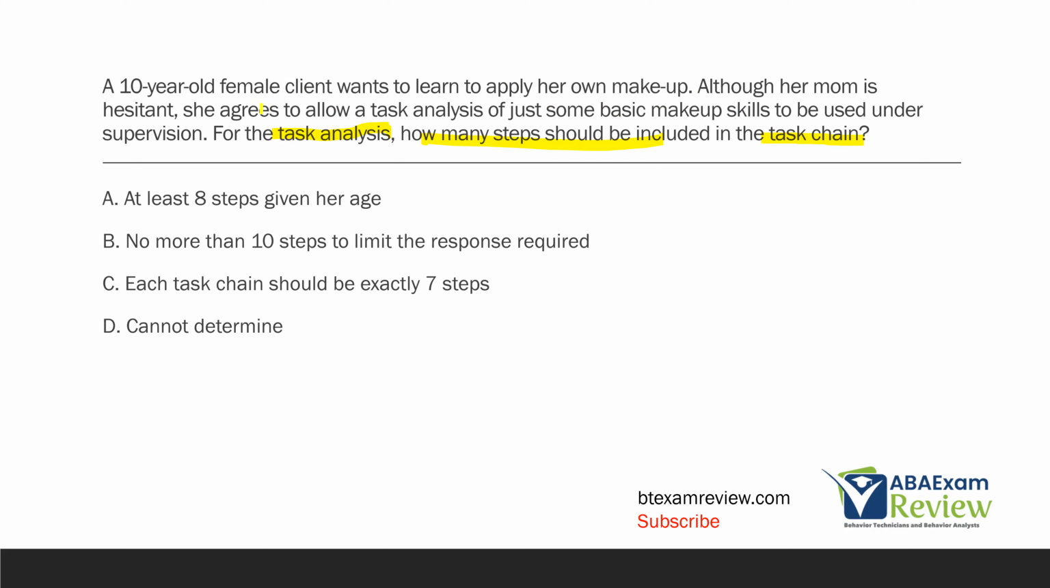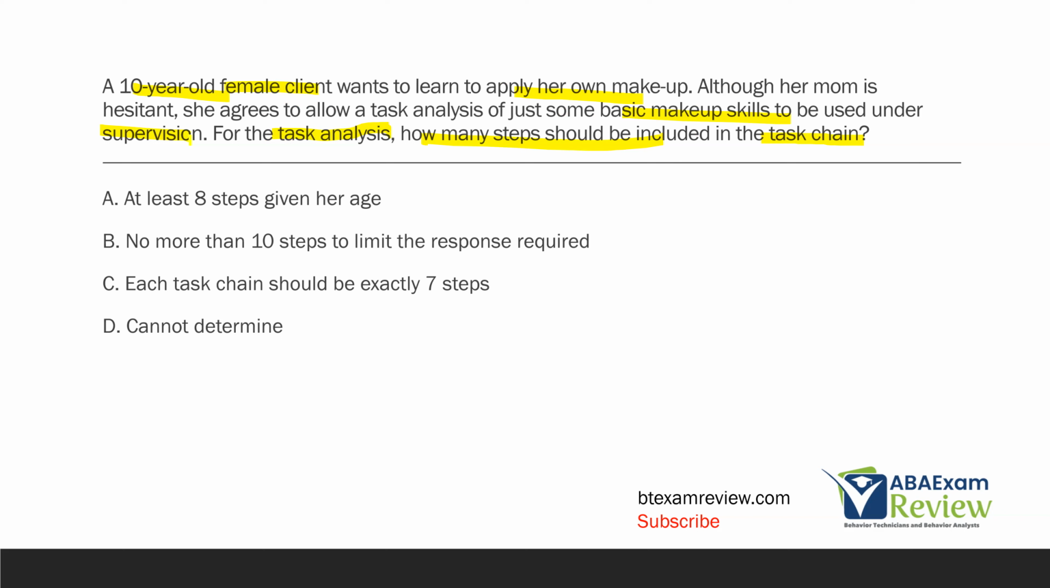Now be careful here, okay? You've got a lot of descriptive information about the client. 10 years old, female, wants to apply her own makeup. Mom says, well, we can use some basic skills under supervision. You can start to draw a lot of conclusions from that information, but is there any way to identify how many steps in the task chain this particular client needs without actually seeing or doing the task analysis? Absolutely not, right? We don't standardize any of our interventions.